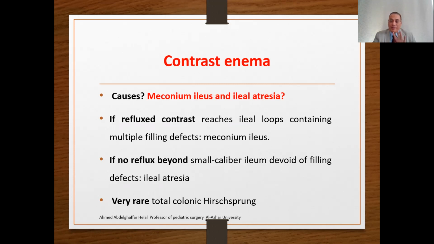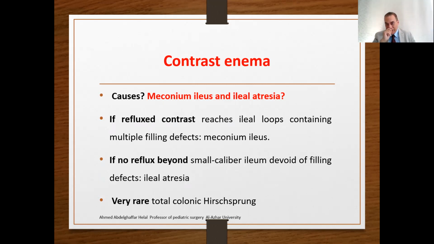So the appearance on the barium enema of microcolon may be related to two differential diagnoses: meconium ileus and ileal atresia, with obstruction at the terminal ileum preventing any content from distending the colon. How to differentiate? It depends on whether, when you perform the enema, the contrast material can reflux into the distal ileum containing meconium pellets. This is diagnostic of meconium ileus. If it cannot reflux into the dilated proximal intestine,